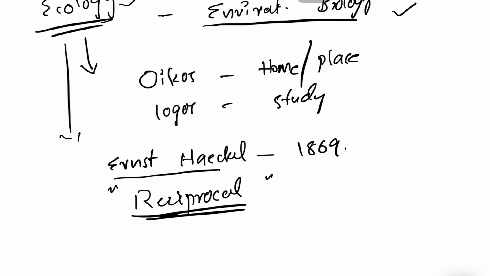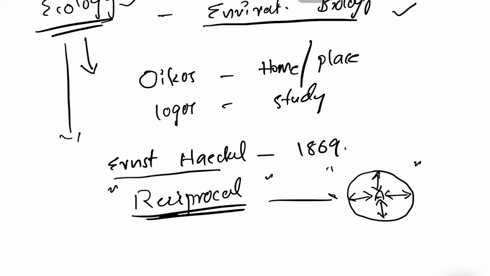Ernest Haeckel said that in a surrounding, every organism influences the environment in all directions, and at the same time the environment also influences this organism. These kinds of interactions are called reciprocal relationships, and according to Ernest Haeckel, ecology is the reciprocal relationship of the organism with its environment.